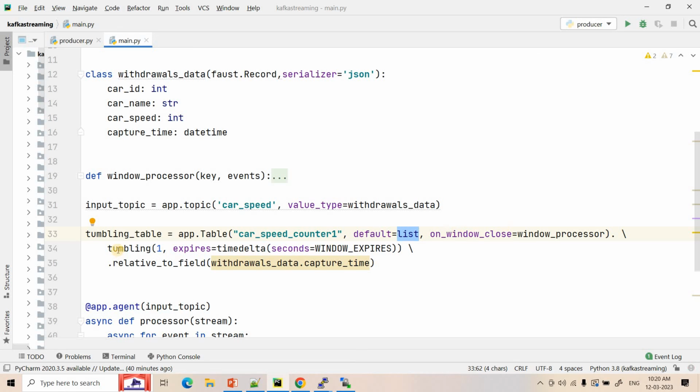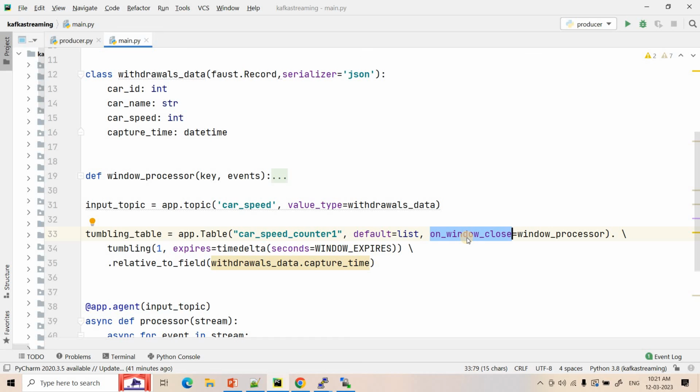Okay, earlier we just used tumbling 1 to get the tumbling window, but this time we added some important parameters. Let me discuss that. What is on window close? It will basically call a particular function, where the function name is window processor, in an asynchronous manner in the back end when our expiry time is over. So here, this on window close property is only called when the window expires. For example, our tumbling window has a width of 1 second. Okay, so ideally for 1 second it will compute all the results and then the window should expire.